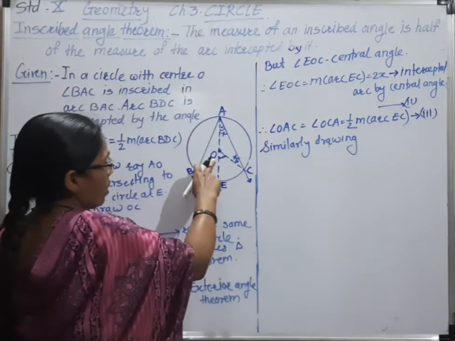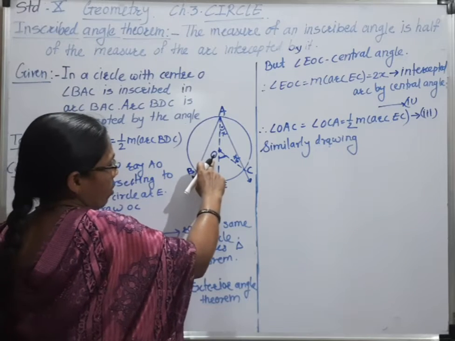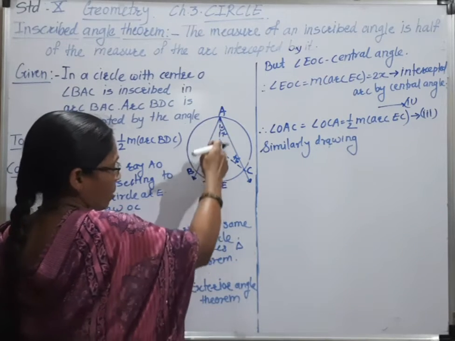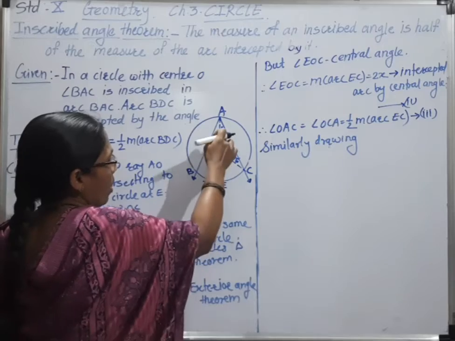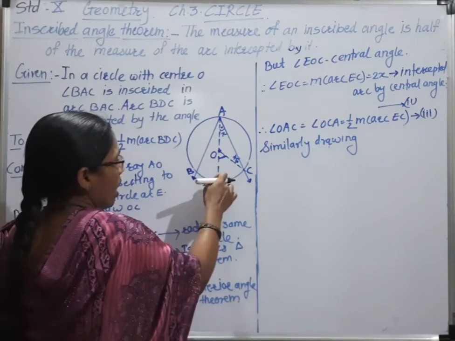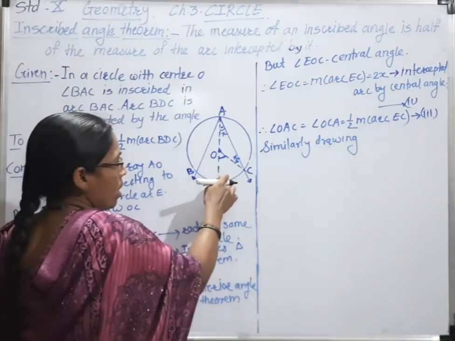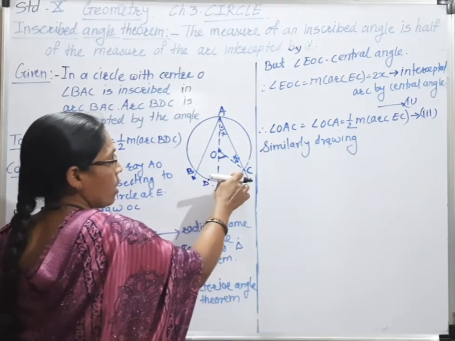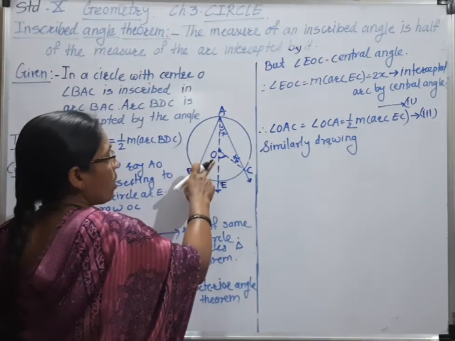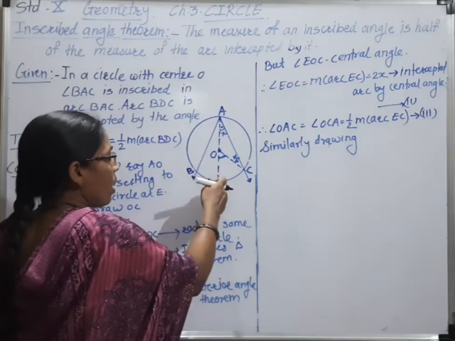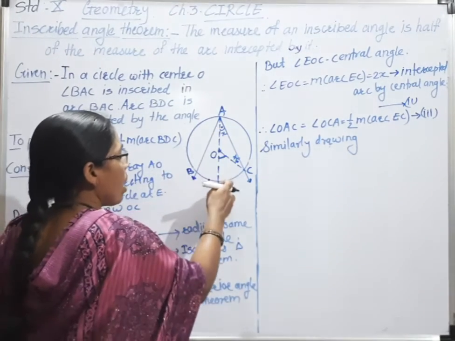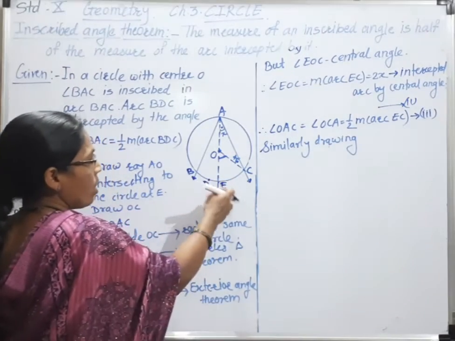From this you should understand that when the center of the circle is on the arm of the angle, then also the inscribed angle is half of the intercepted arc EC only.